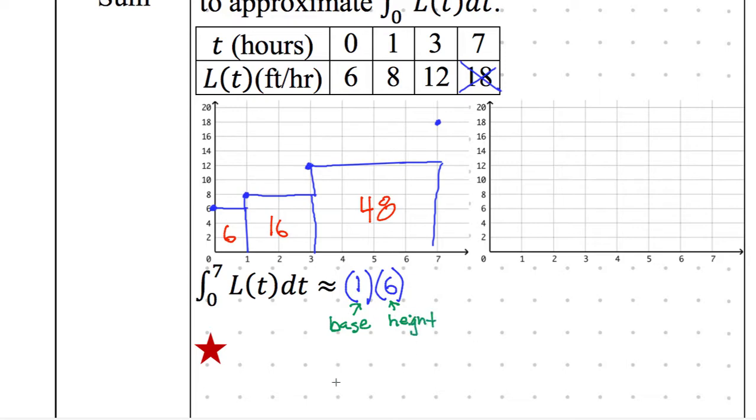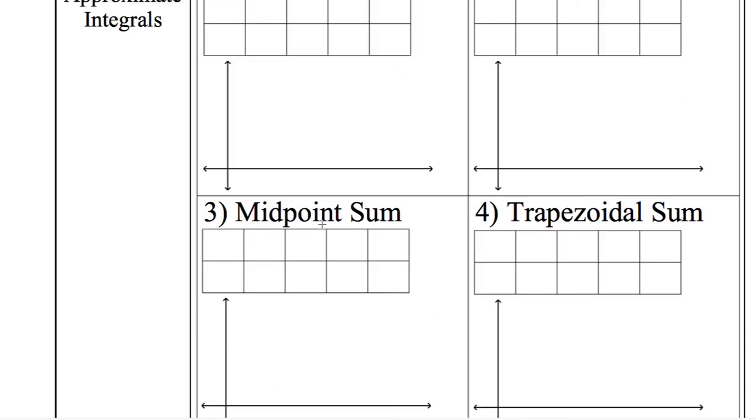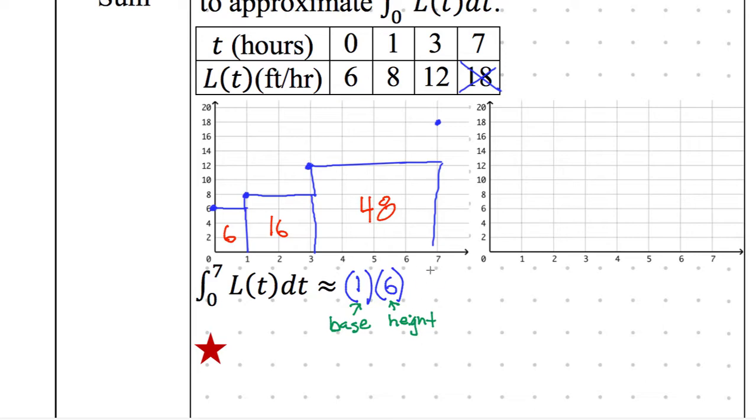This will get a little bit tricky, especially when we talk tomorrow. Tomorrow we're talking about midpoint and trapezoid sum. Those have slightly different formulas, although left and right Riemann sums are pretty close to being the same. And then we added this with 2 times 8. The base was 2, the height was 8. And then the base was 4, the height was 12. Add those together, that's 6 plus 16 is 22. 22 and 48, that's 70. And this is equal to 70.